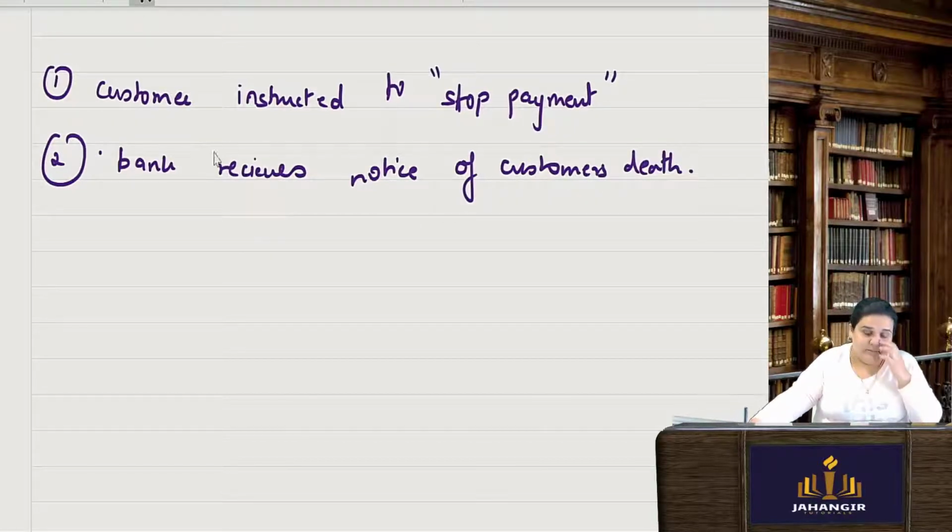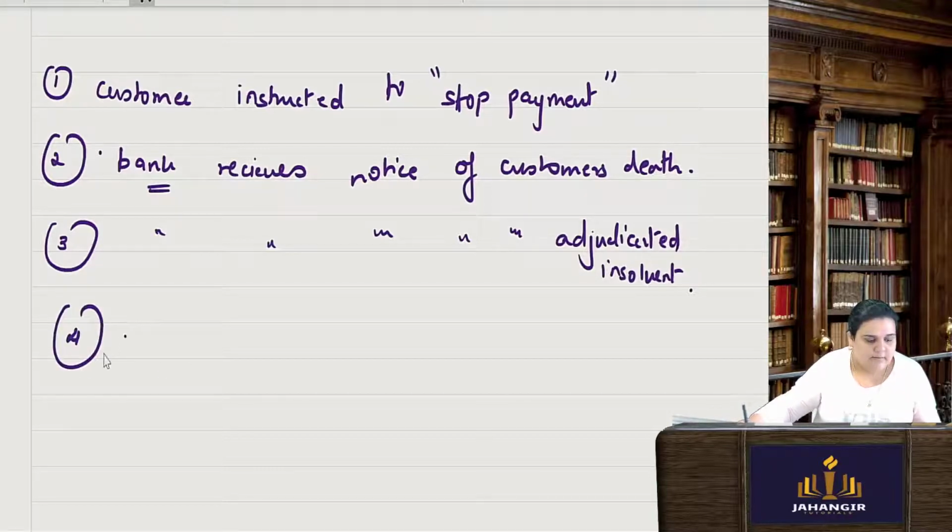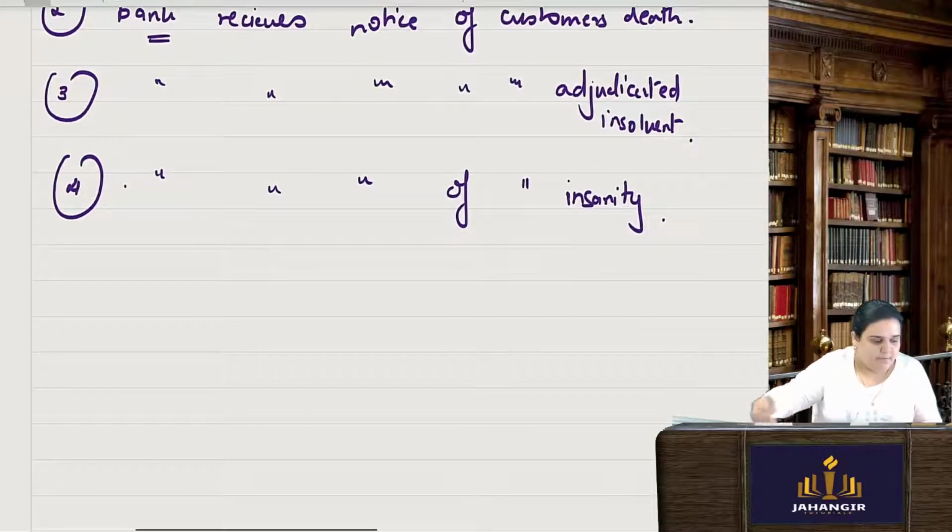Once they have got the notice, then they will dishonor it. Until then they will not know it, so they will honor the payment. Now they know that the customer is no more, then who is signing this and giving? So then they will refuse the payment. Then the bank receives the notice of the customer getting adjudicated insolvent. Next, the banker receives the notice of the customer's insanity, that the customer has become insane. Then they will refuse the payment.